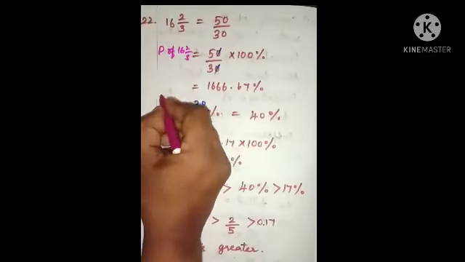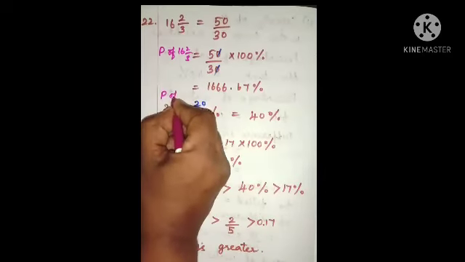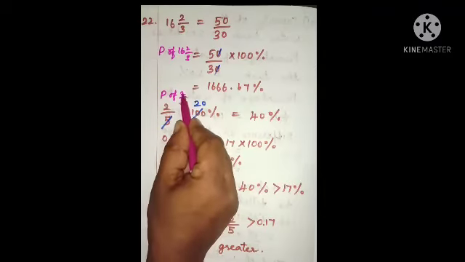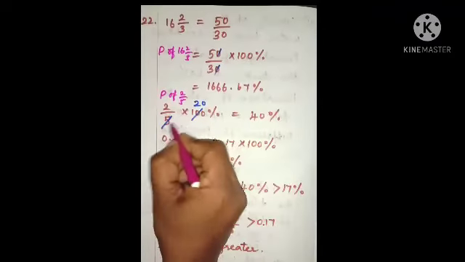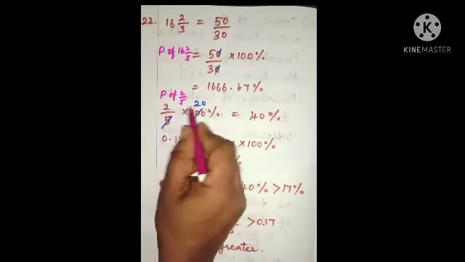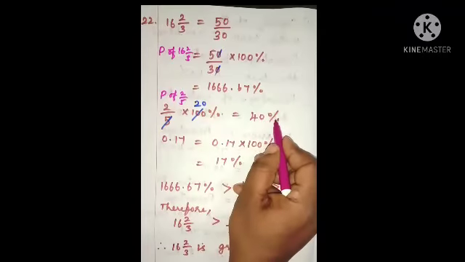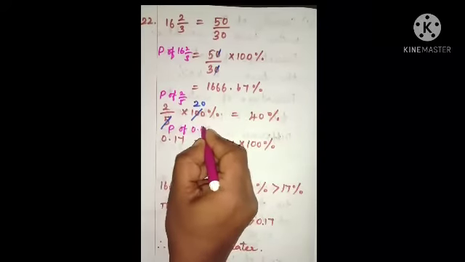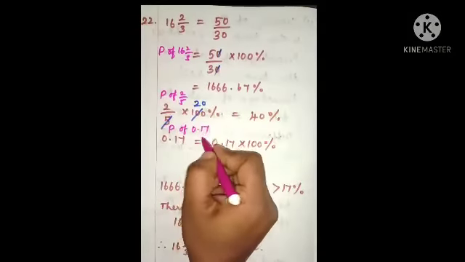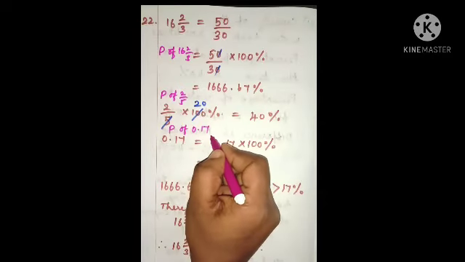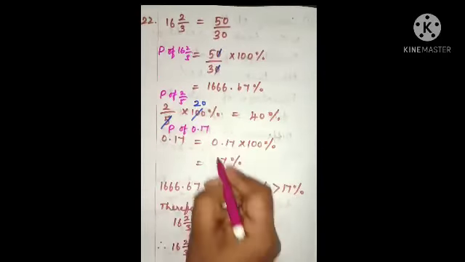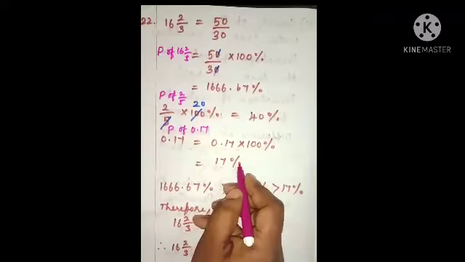1666.67%. And what is the percentage of 2 by 5? We have to multiply 100% with 2 by 5. Cancelling 5 and 100, we get 20. 2 into 20% is 40%. Now, the percentage of 0.17. 0.17 is a decimal number, so 0.17 into 100% is 17%.